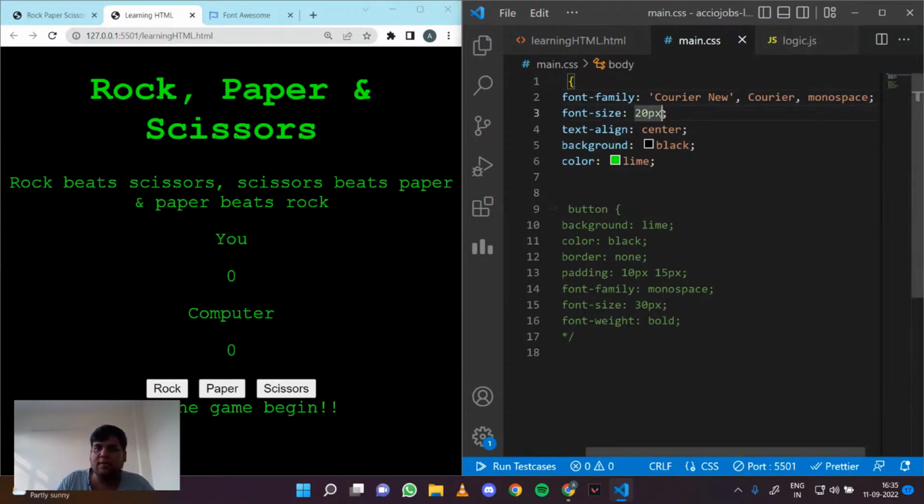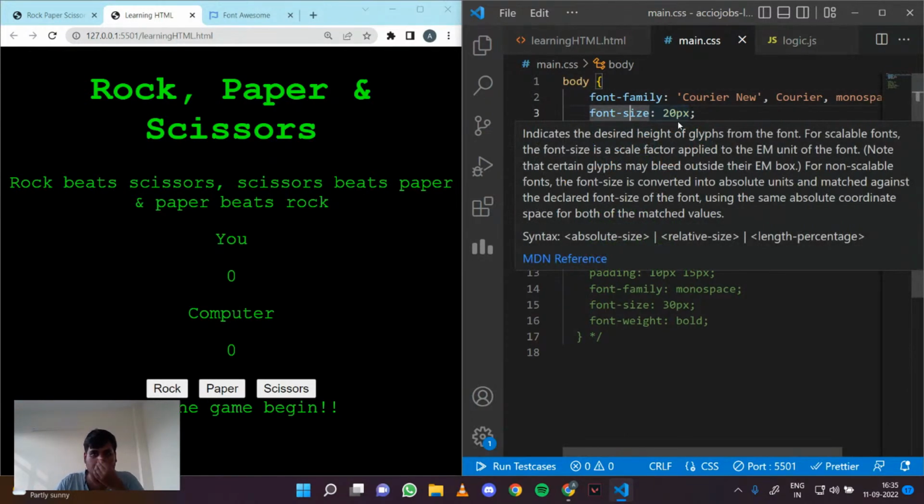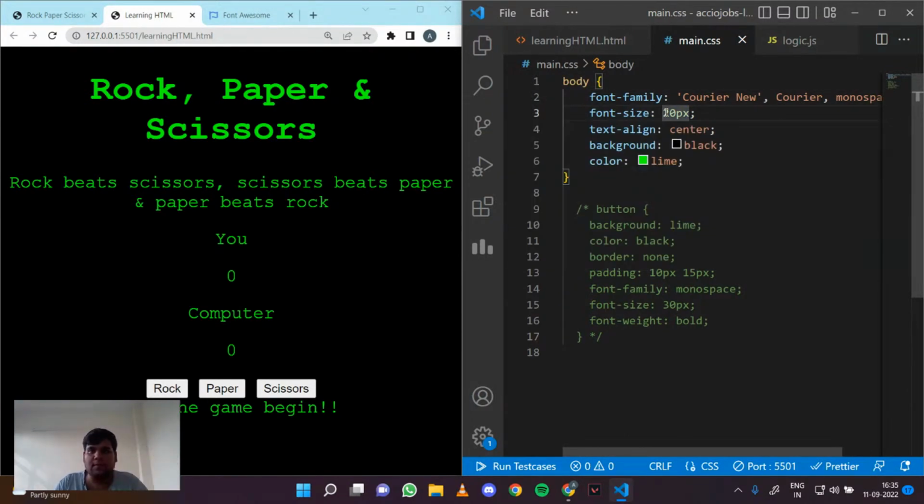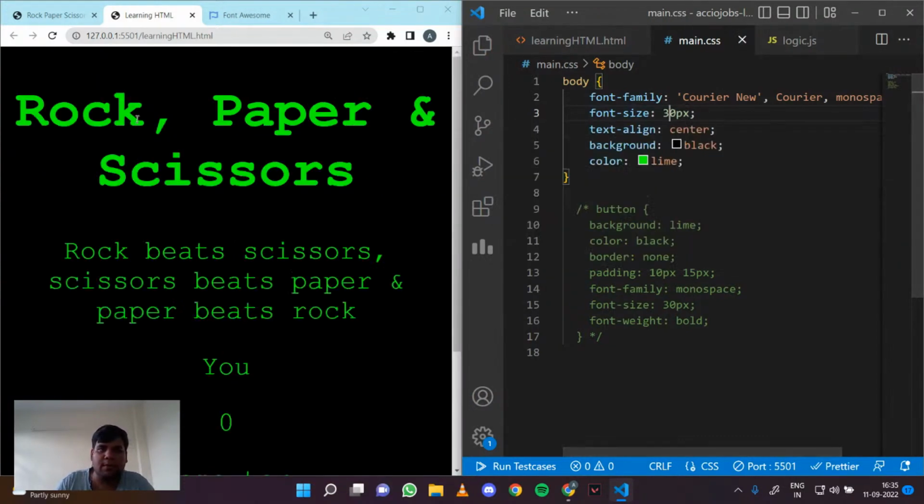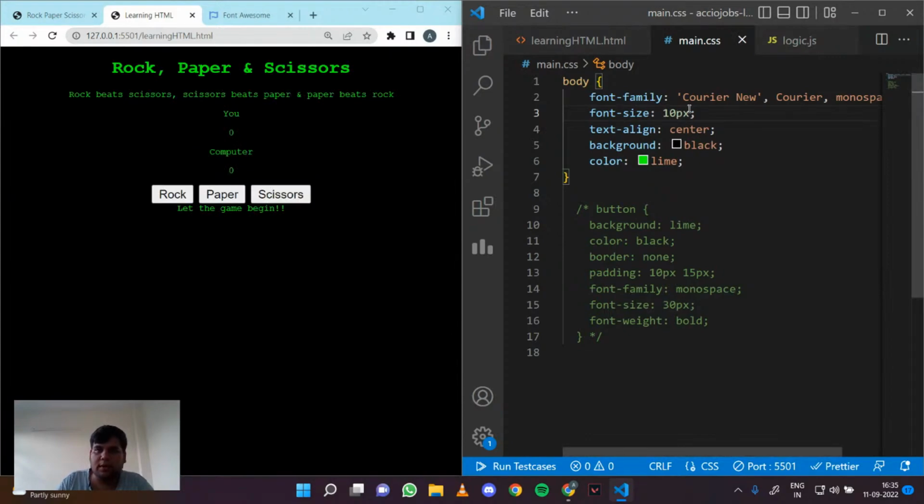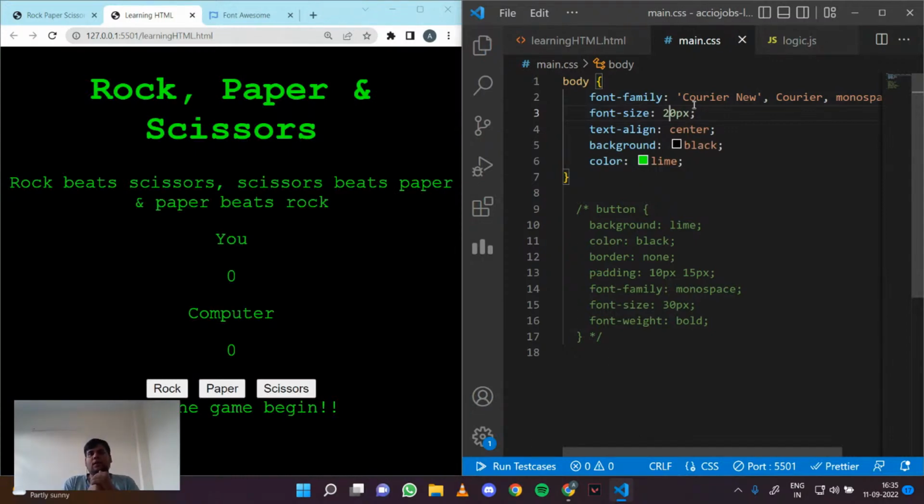Then font size. Basically, it determines the size of each text as the name suggests, right? So if I change it from 20 to 30 pixels, everything will become bigger, right? And similarly, if I make it 10, everything will become small, right? So that's how the font size works. You can basically set it for your own sake, how you like it, right?